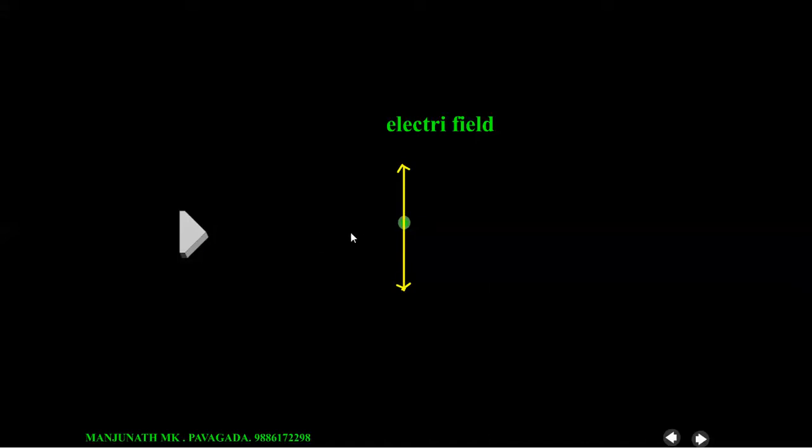But in a substance, if you take a small piece of substance, it consists of millions of electrons, and when these electrons gain energy, they vibrate in different directions. Suppose this electron vibrates in this direction, it produces an electric field in this plane or in this direction. Another electron vibrates in this direction and it produces an electric field in this direction. Like this, the electric field is produced in all the directions. Suppose the light is emerging from this screen perpendicular to this, in all directions the electric field will be there.